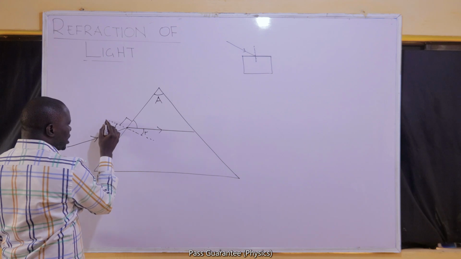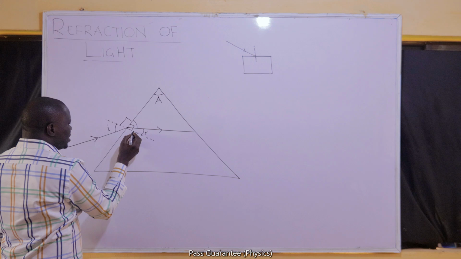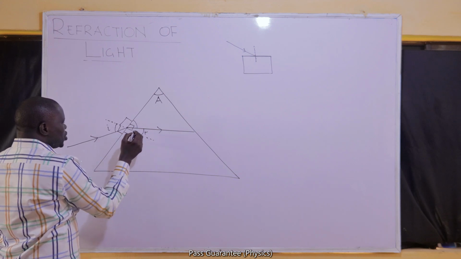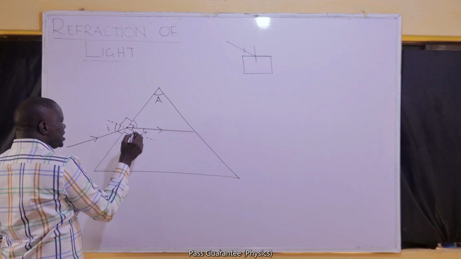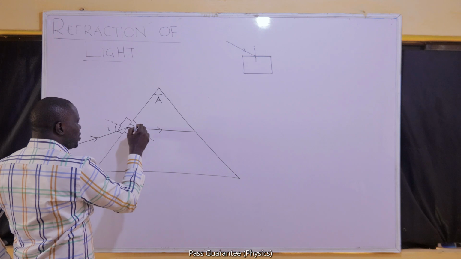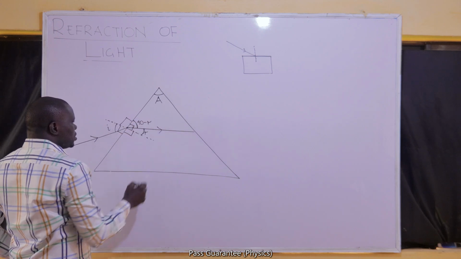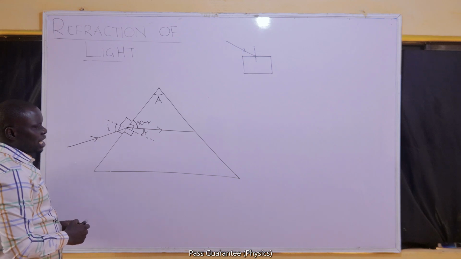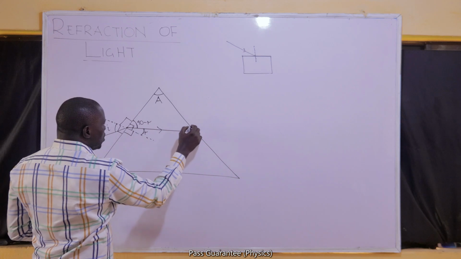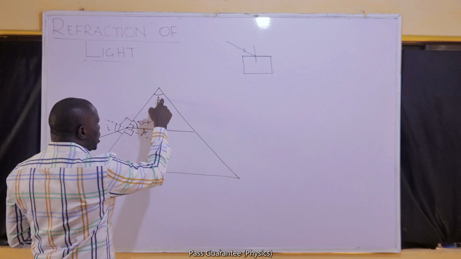Mind you, this is the normal. If this is the normal, normal must make 90 degrees with the face. The angle between the normal and the face at any point must be 90. So if the whole of this angle is 90, and a part of that 90 here is R, this remaining part will be 90 minus R. I will now consider this very small triangle that has 90 minus R on one of its angles, A on the other.